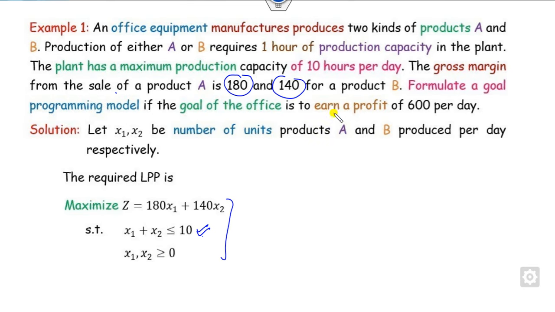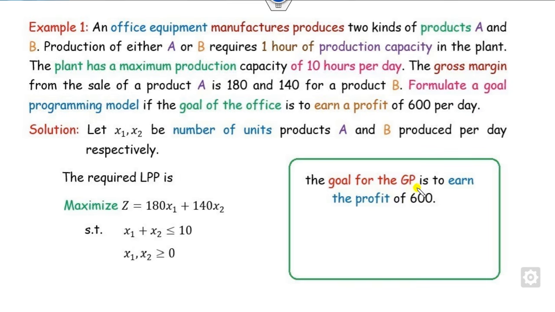Now what is the goal in that? You can see the requirement is here. This is my goal. The goal of the geometric goal programming is to earn a profit of 6,000. Now you can read the statement again, whether they said it is at least 6,000, at most 6,000, or exactly 6,000. It says nothing about exactly, nothing about at most. So it means they are exactly.